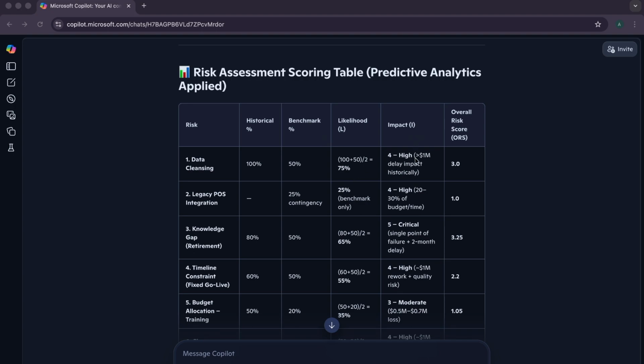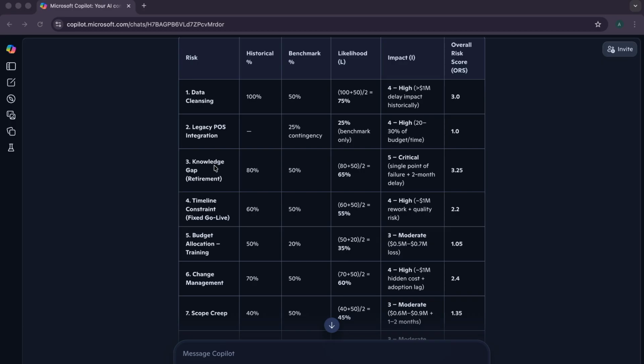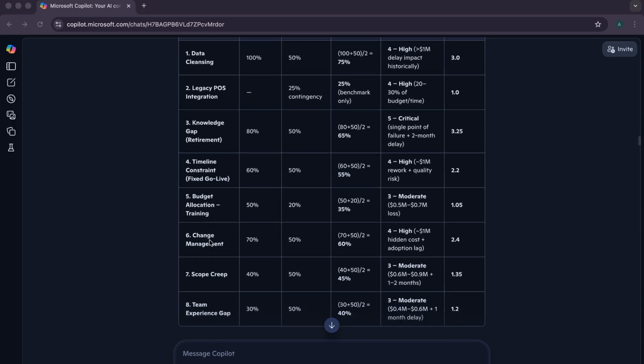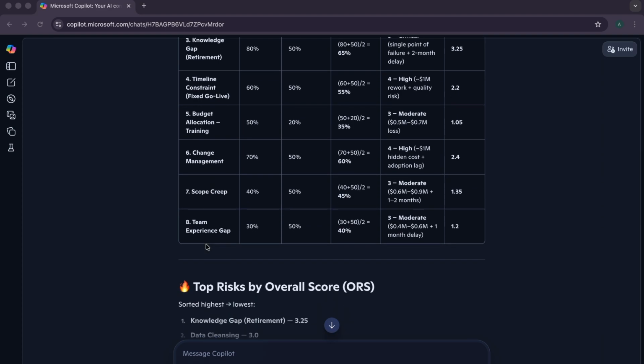The impact it showed was based on it being greater than 1 million delay impact historically. Then it found the overall risk score, or ORS, which is 75% of the 4, which would be 3 points. That's the same way it did for the legacy POS information, knowledge gap, time constraint, budget allocation, change management, scope creep, and team experience.